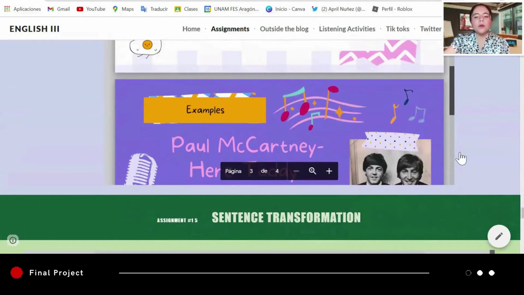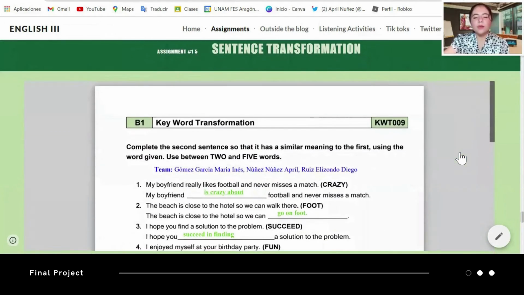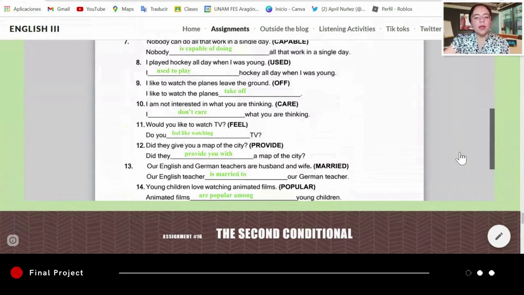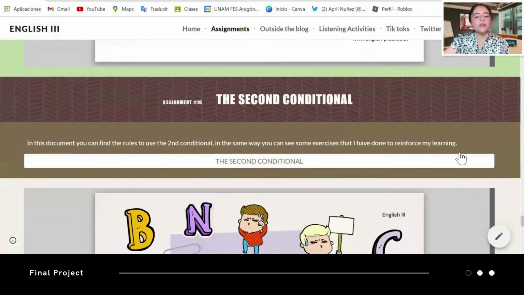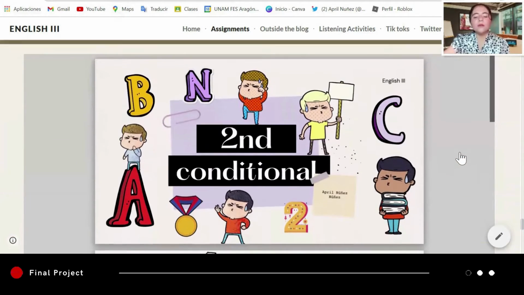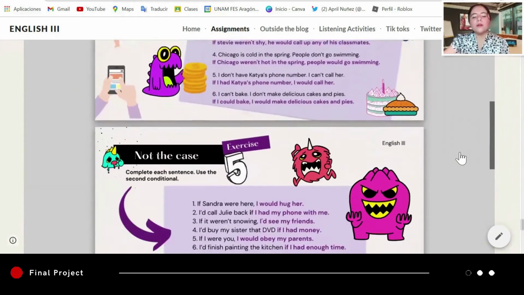And here you can see the 10 questions in second conditional that I did with my partner Diego. And here are other second conditional questions that we did in teams on GatherTown. I'll tell you about GatherTown later.